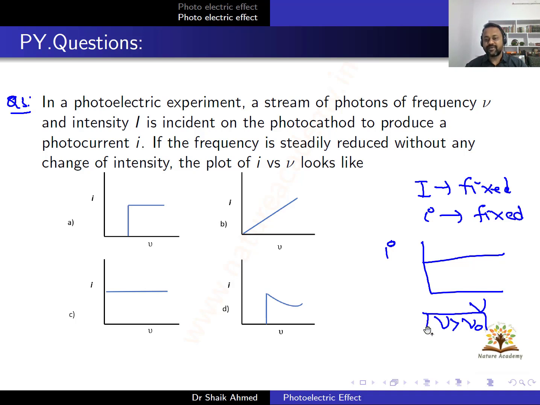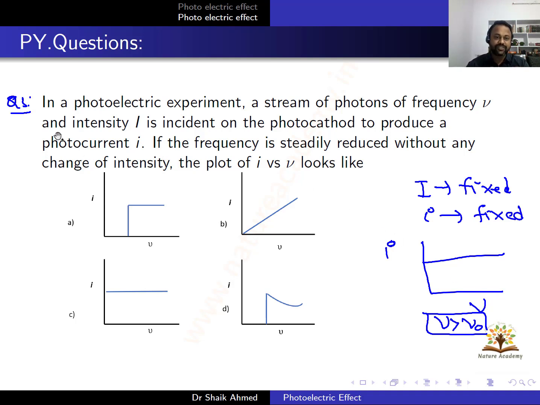If the incident frequency is more than the threshold frequency, then only we can collect the excited electrons. Then only we can find current. If nu is less than nu naught, there will not be any current. When nu is greater than nu naught, current is constant with respect to nu. This is the known thing.